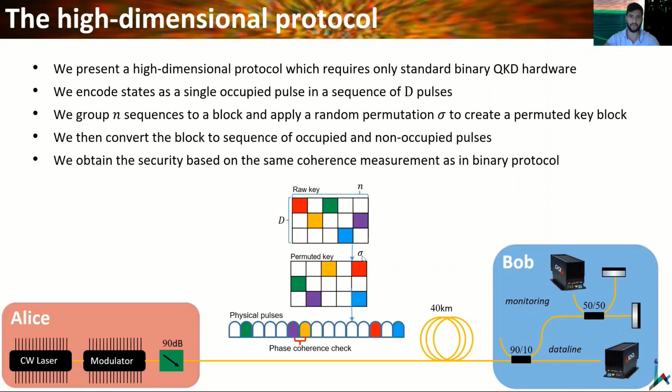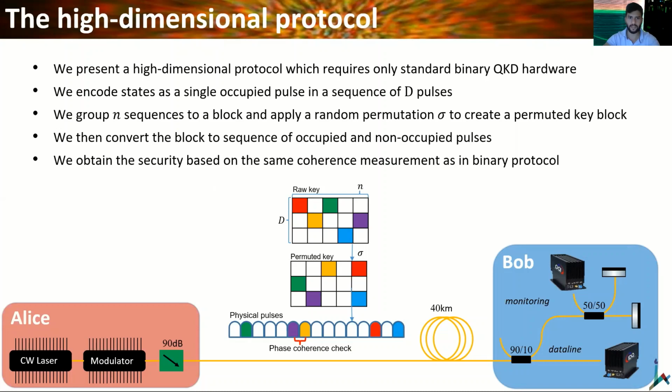Then we implement the permutation and we get a permuted key. We then convert the block to a sequence of occupied and unoccupied pulses. For example, this sequence converts to physical pulses in which the second pulse is occupied and the others are empty. We obtain the security based on the same coherence measurement as in the binary protocol.